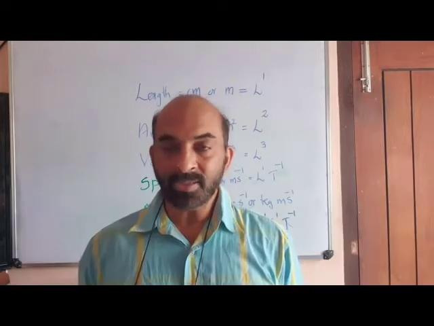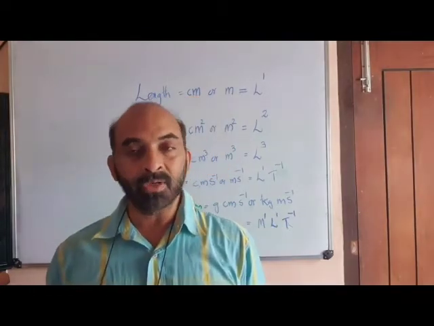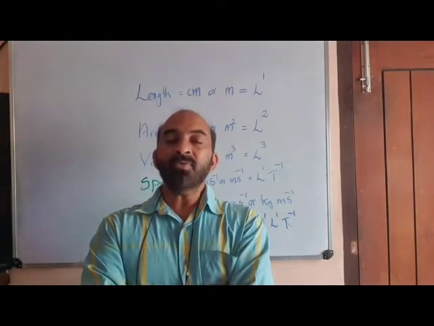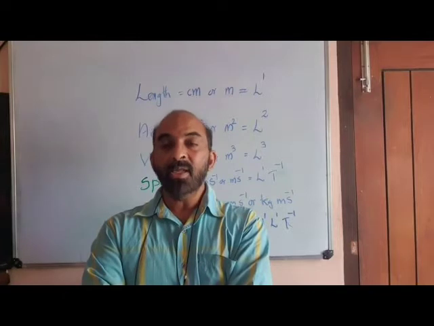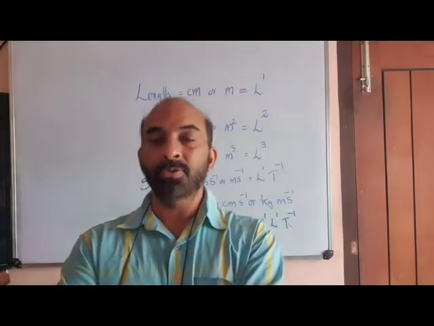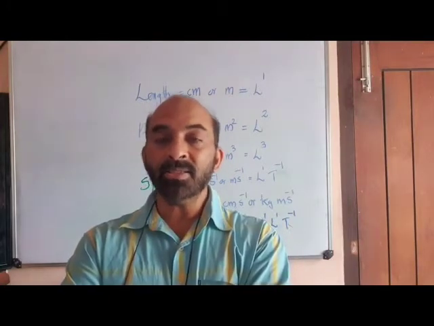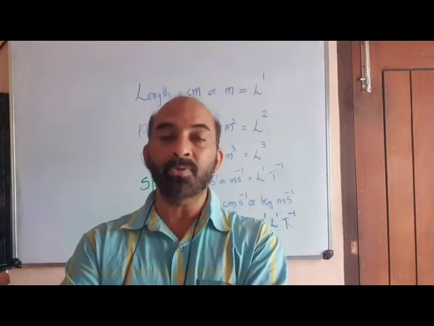I repeat, dimension of a particular measurement is the power to which the base unit has to be raised in the unit of that measurement. Okay. Thus we say length has the dimension 1 with respect to length.